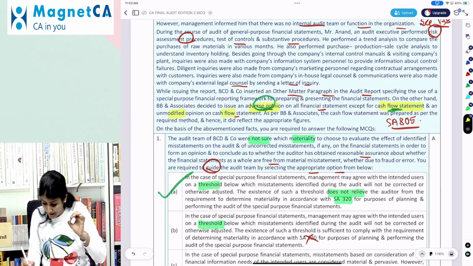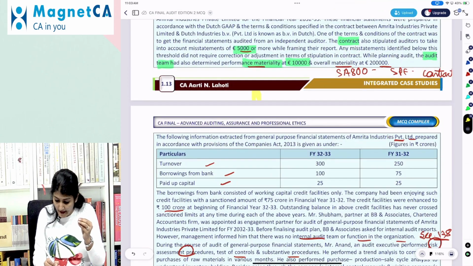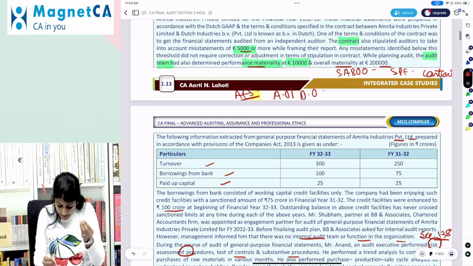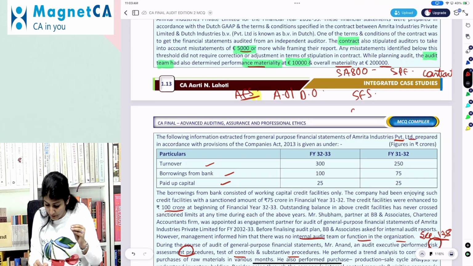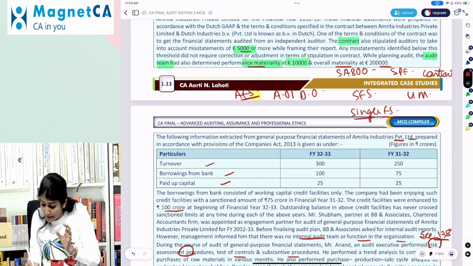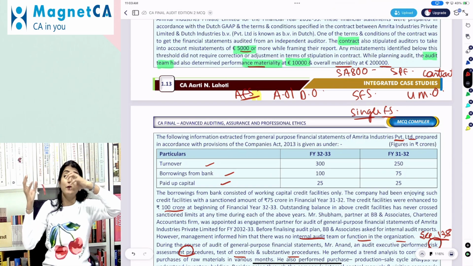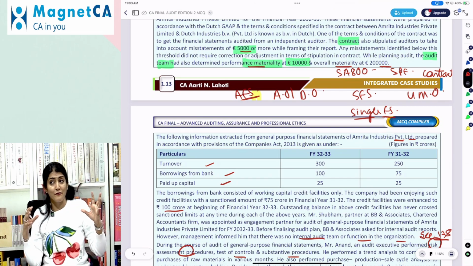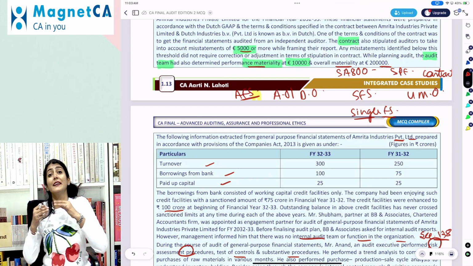What does SA 805 say? That if the auditor's opinion on the complete audited financial statements is adverse or disclaimer, for a single financial statement, balance sheet, profit and loss, or cash flow, an unmodified opinion can never be issued. Why? Because it will contradict your adverse or disclaimer of opinion on the entire financial statements. It's like you're saying entire financial statements not true and fair, but cash flow true and fair. No. Right? So for a single financial statement, an unmodified opinion can never be issued.